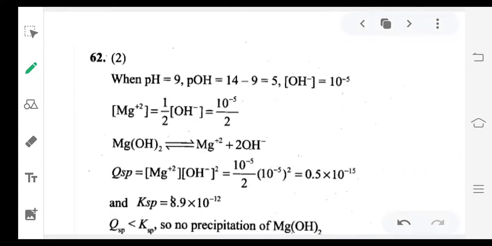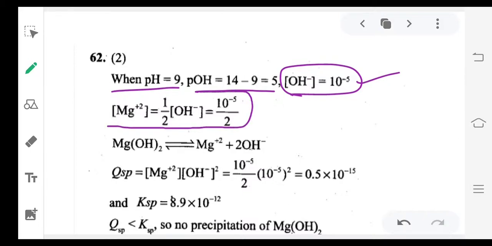So pH given is 9. From this, pOH equals 5, so the OH⁻ concentration is 10 power minus 5. The Mg²⁺ concentration is half of the OH⁻ concentration. Why? Mg(OH)₂ gives 1 mole Mg²⁺ and 2 moles OH⁻, so half of the concentration of OH⁻ is nothing but the Mg²⁺ concentration.